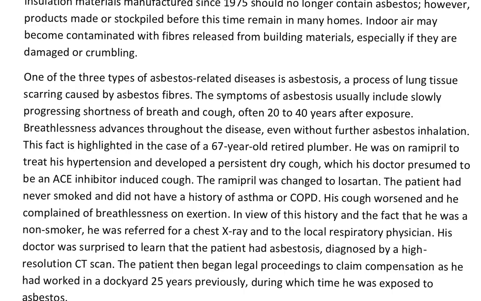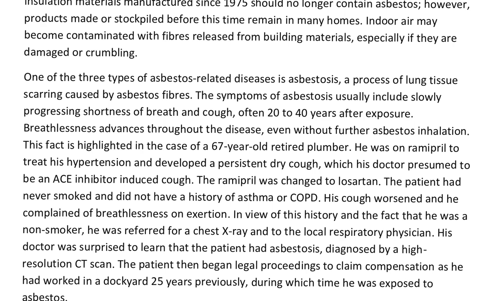Diagnosed by a high-resolution CT scan, the patient then began legal proceedings to claim compensation as he had worked in a dockyard 25 years previously, during which time he was exposed to asbestos.